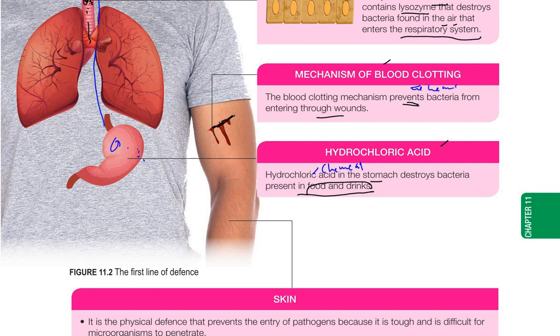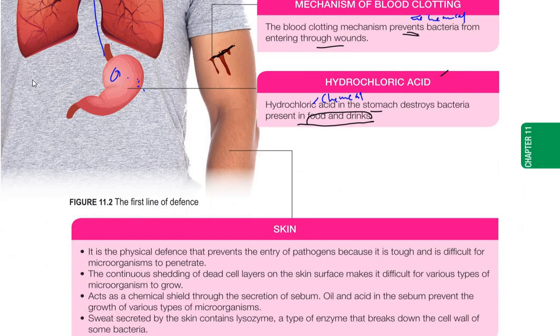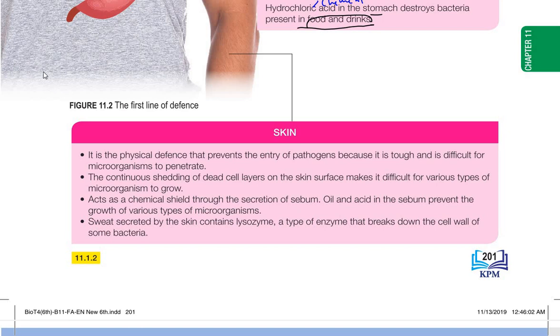Okay, so for the skin, of course, the skin is the largest organ, because it will cover the whole body, right, from the head to the leg. So this is the largest organ.